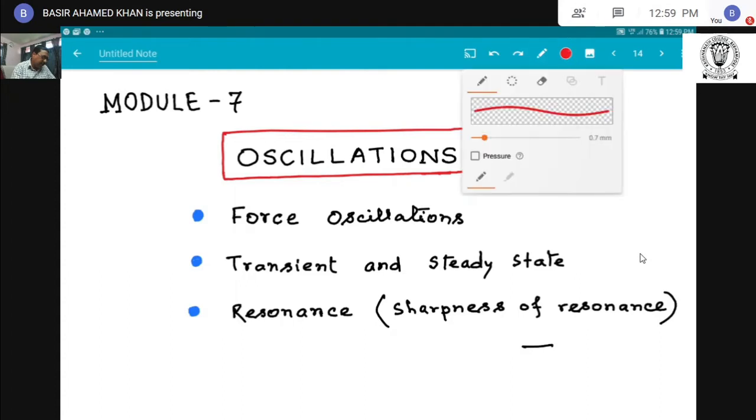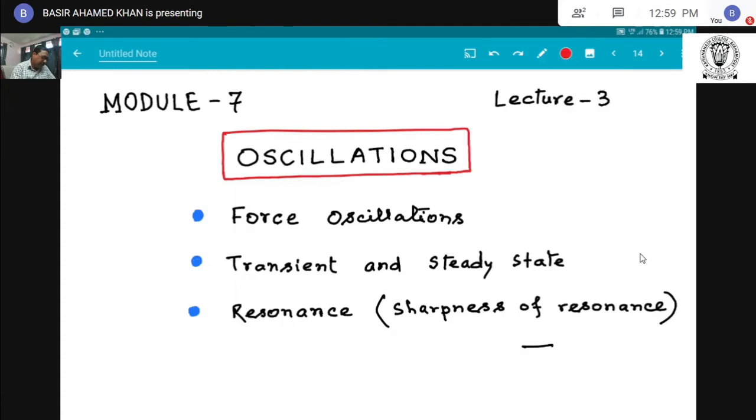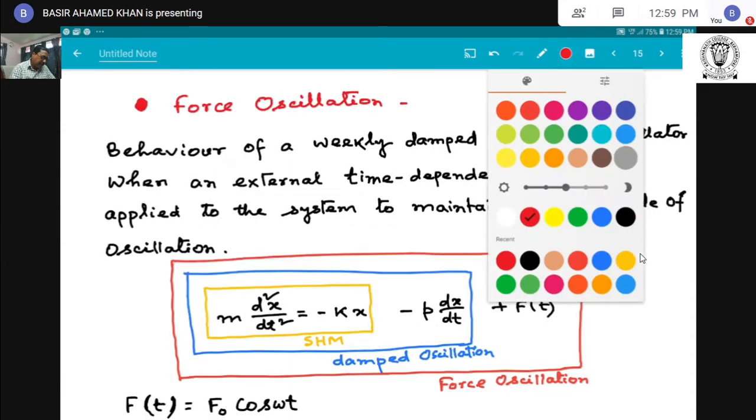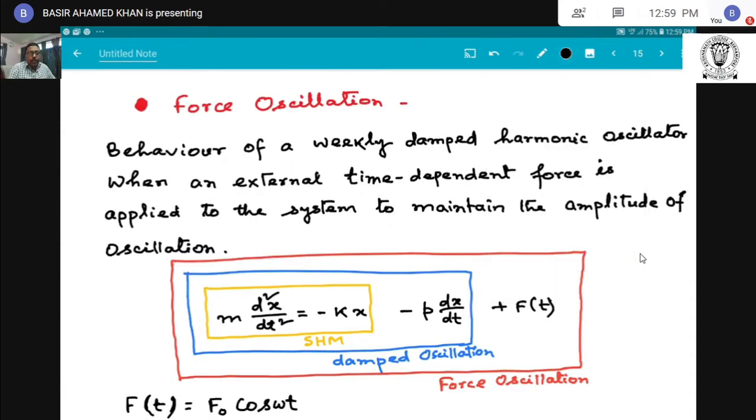Now, forced oscillation. What is forced oscillation?